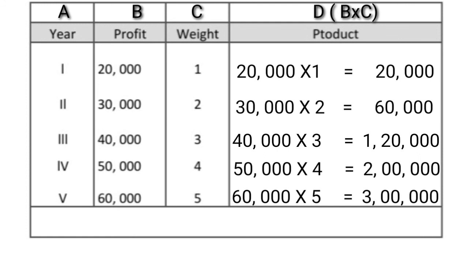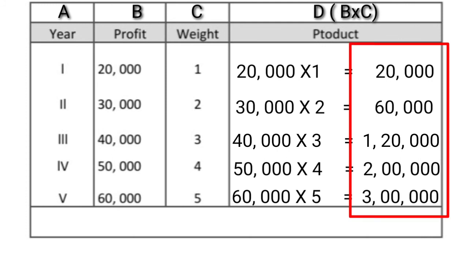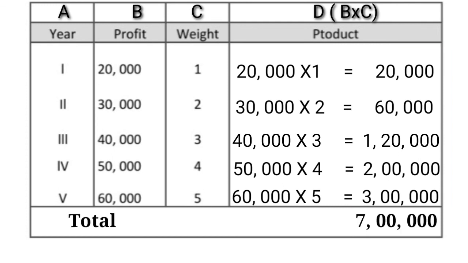Now we have to total the weight column and the product column. In the product column, 20,000, 60,000, 1,20,000, 2 lakh and 3 lakh, the total amount would be 7 lakh. The total weight column, 1 plus 2 plus 3 plus 4 plus 5, total 15. Total weight is 15 and total product is 7 lakh.